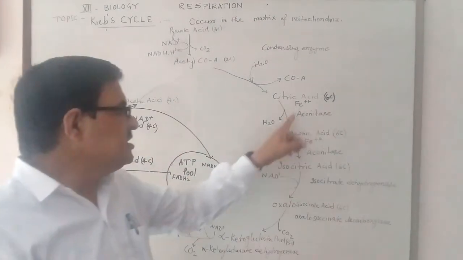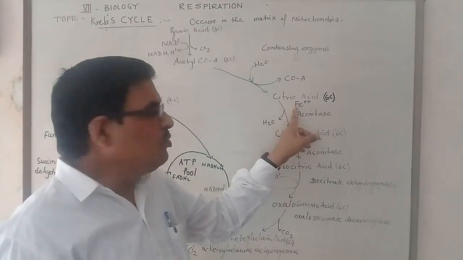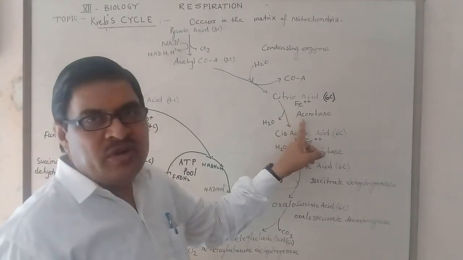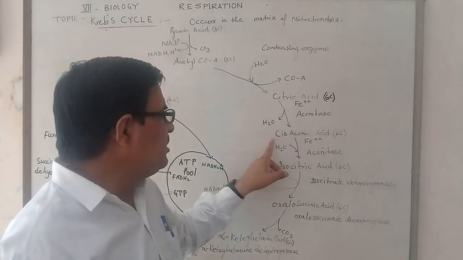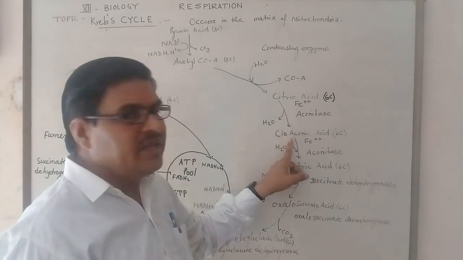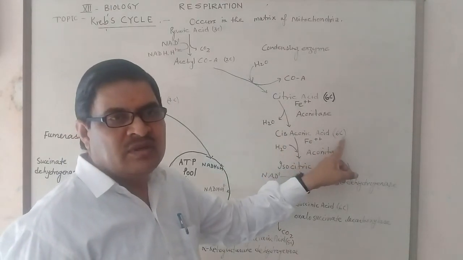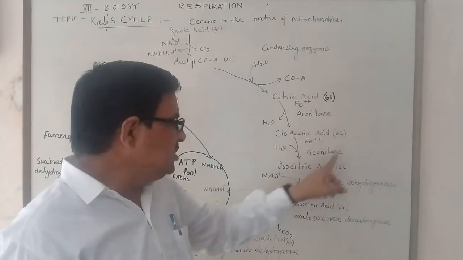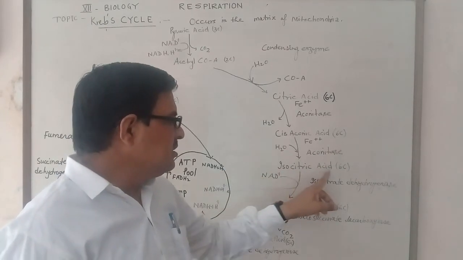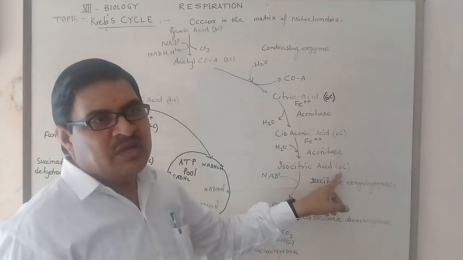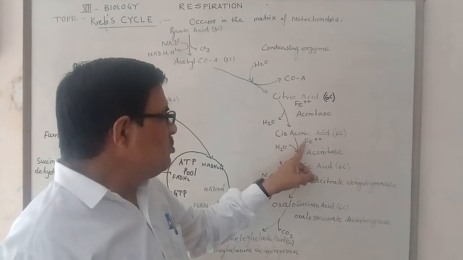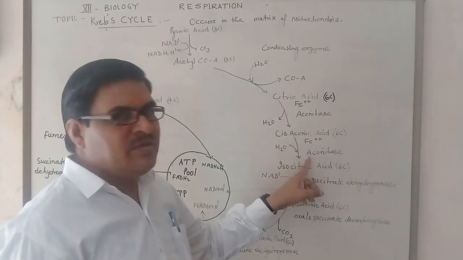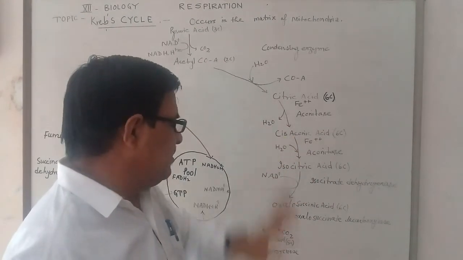Citric acid, in the presence of Fe2 positive and the enzyme aconitase, removes one water molecule and produces cis-aconitic acid, a 6-carbon compound, which produces isocitric acid, a 6-carbon compound, in the presence of Fe2 positive and aconitase enzyme when one water molecule is added.